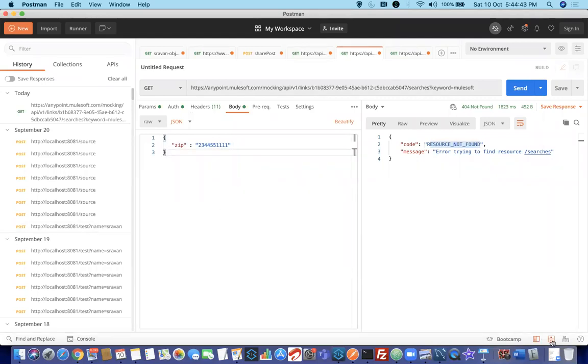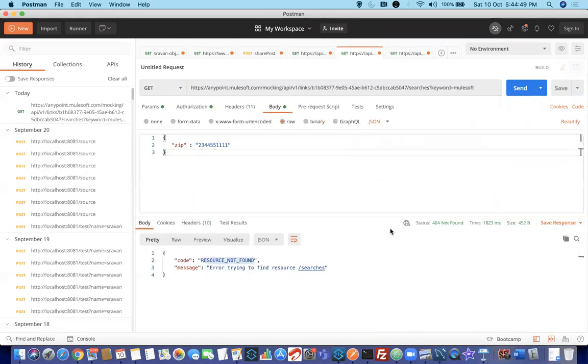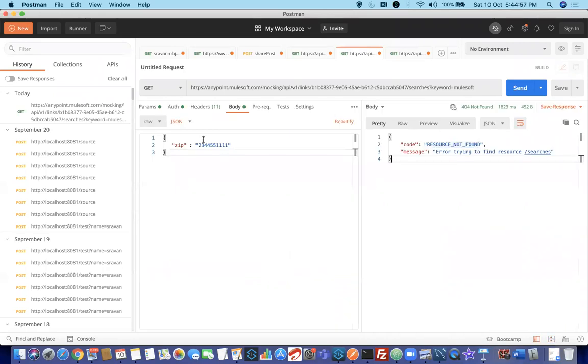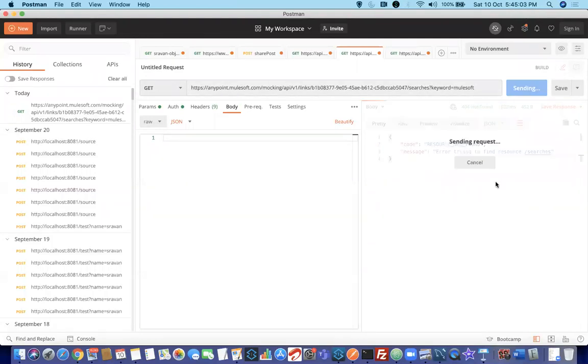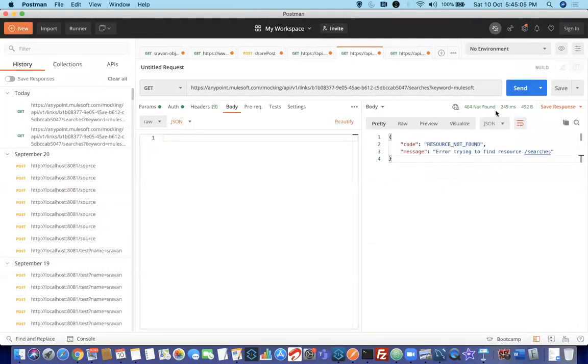Most of you, when you download, it will be in single pane. Try to change that. I'll show you. When you download, beginners, it will be something like this. Just for a good graphical view, I am keeping it in double pane. Forget about this. So get method, I am sending this, it is saying 404 not found.